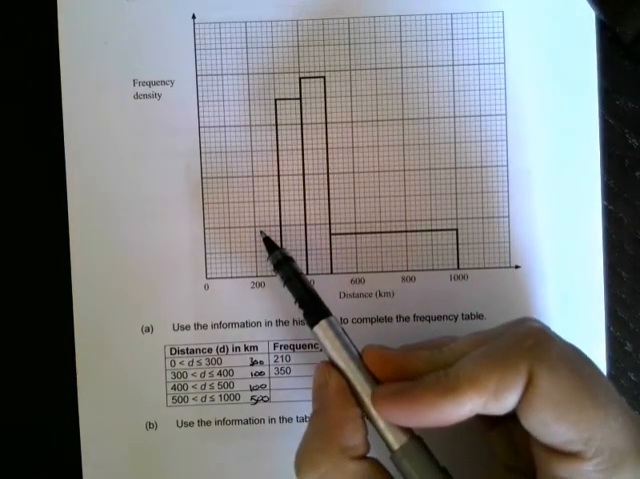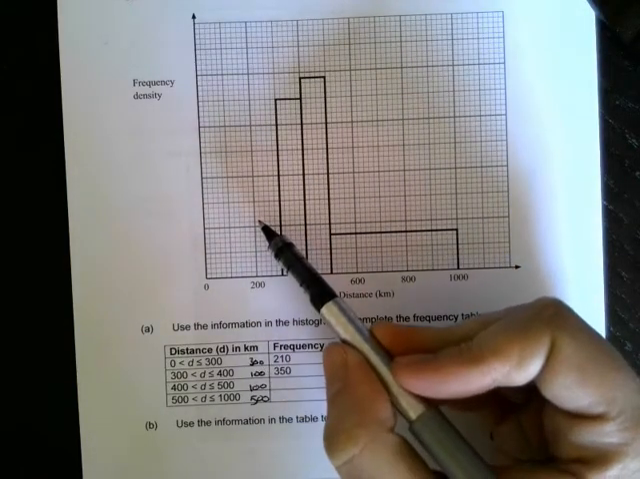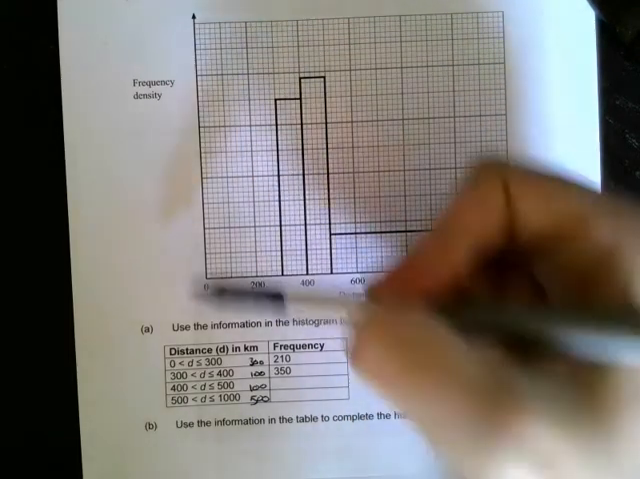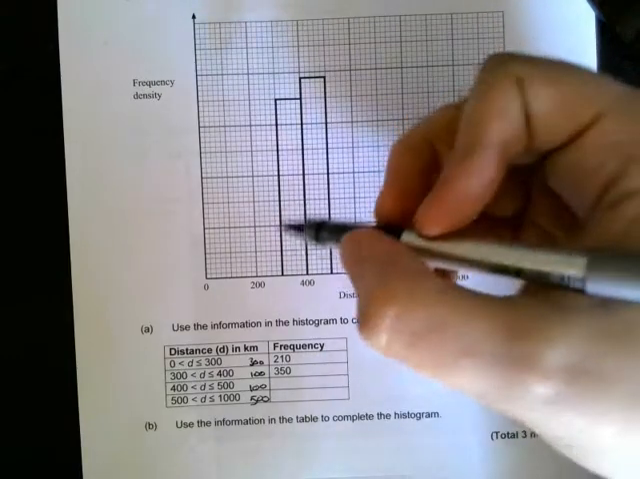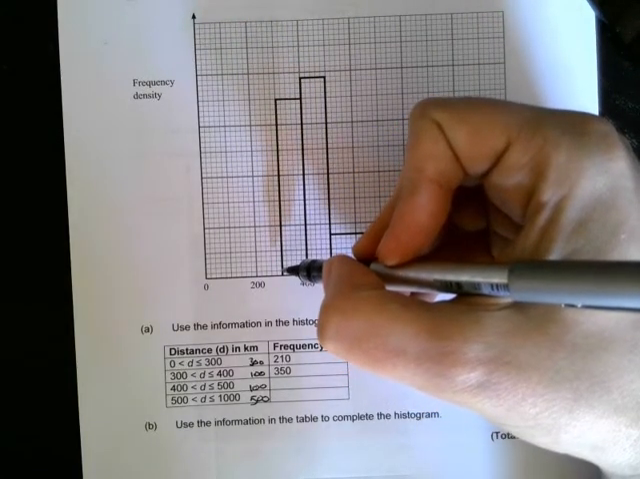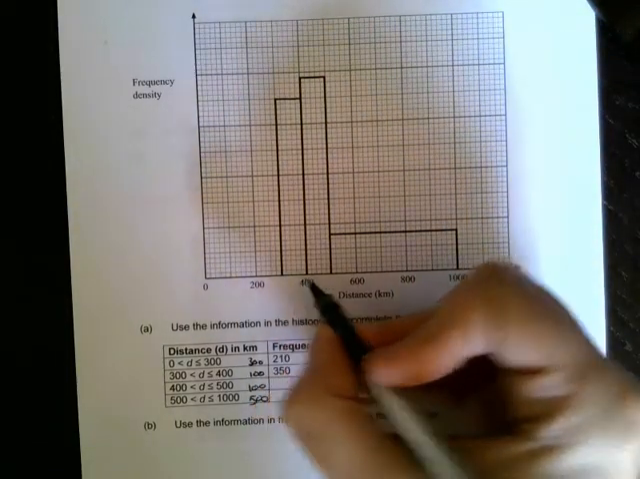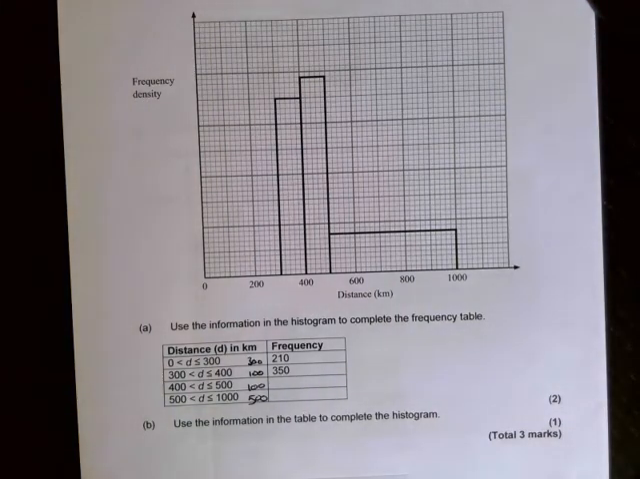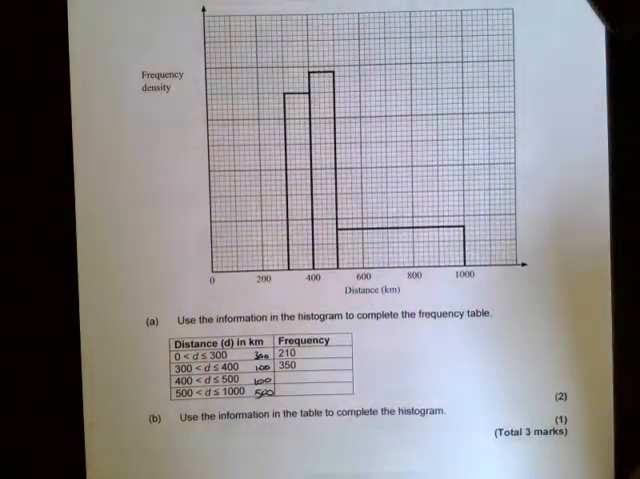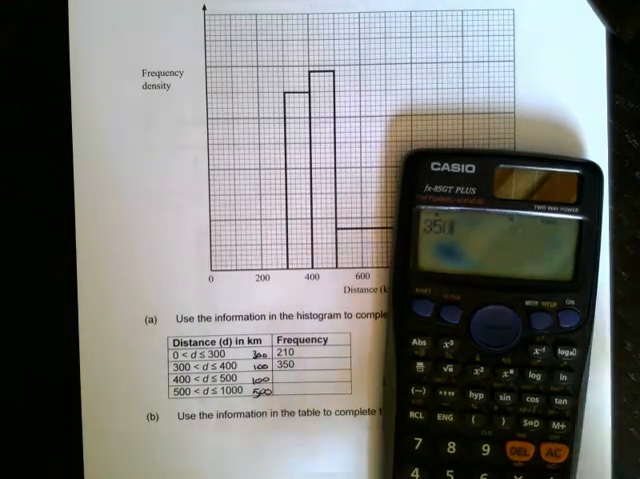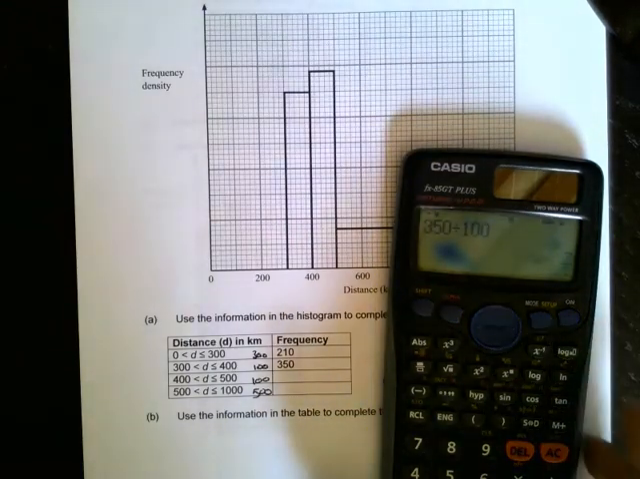Now we don't have this first group plotted, so we can't do anything with that yet because we don't have our scale. We do have our second group. That has a class width of 100, a frequency of 350. So we're going to work out our frequency density, and of course density is frequency divided by class width. So that's going to be 350 divided by 100, 3.5.